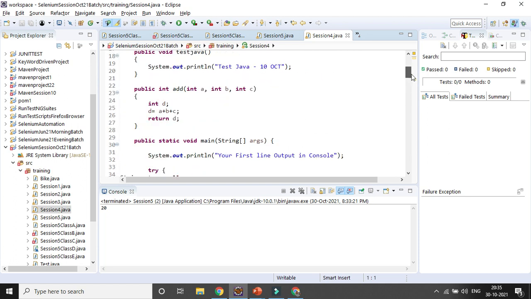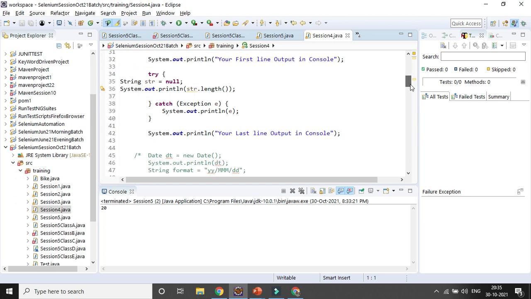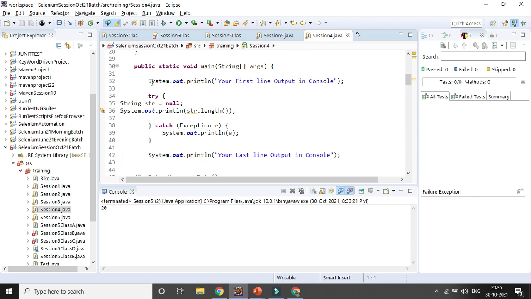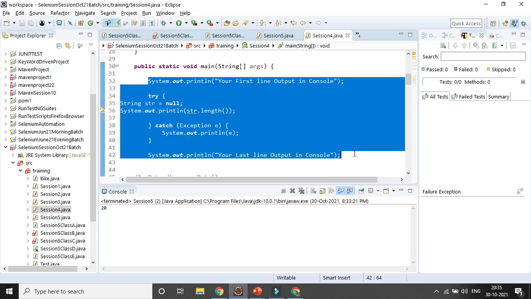This is the example I have given here, so let's copy paste it here.